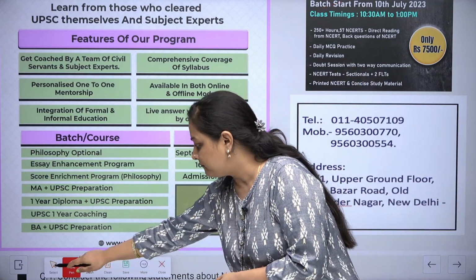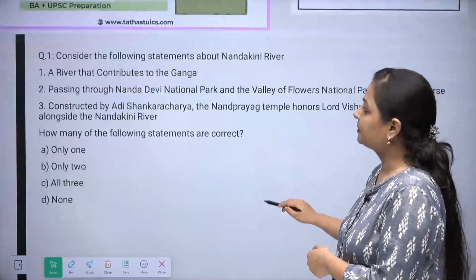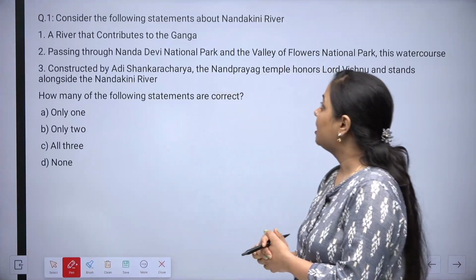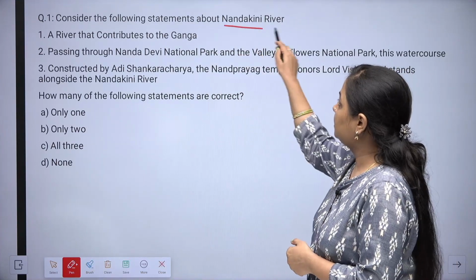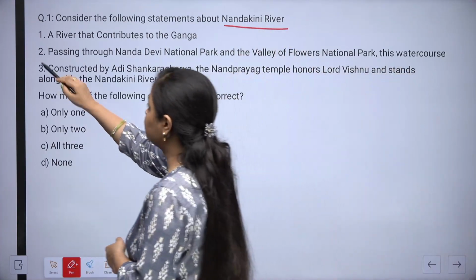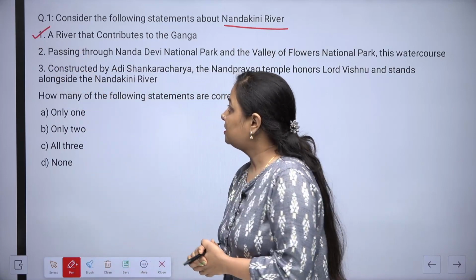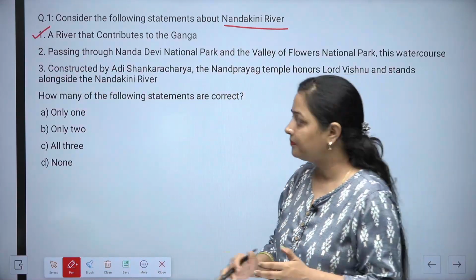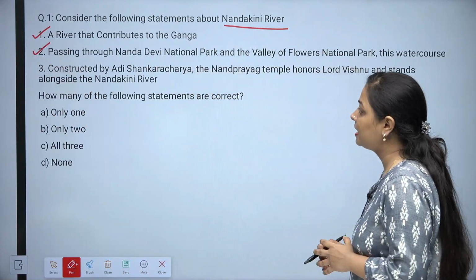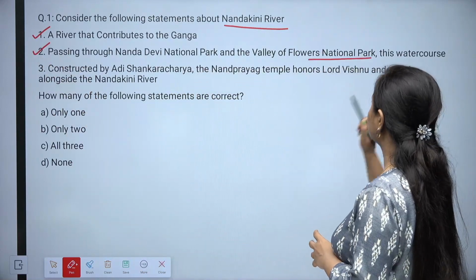Let's get started with the very first question of the day. Consider the following statements about Nandakini River. The very first statement says that it is a river that contributes to Ganga. Second statement is that it passes through Nanda Devi National Park and Valley of Flowers National Park.